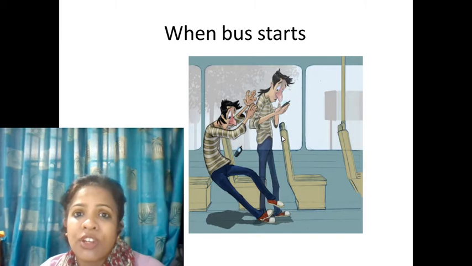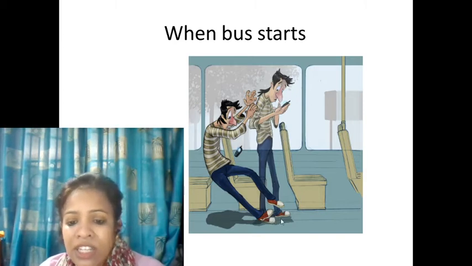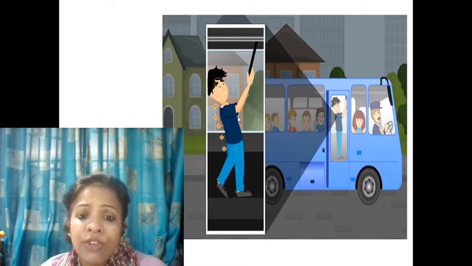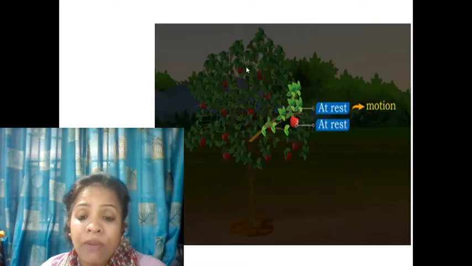And when a stationary bus starts, your legs in contact with the bus will also start to move in the forward direction, but your upper body still wants to stay where it is. Your lower body is moving forward, so we get a backward jerk. If you're not holding any support, then you may fall back.